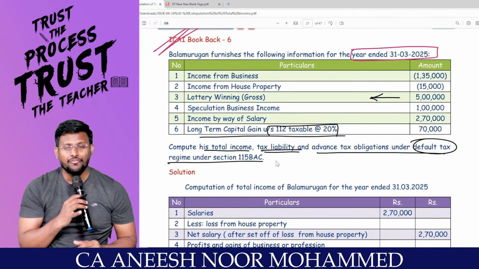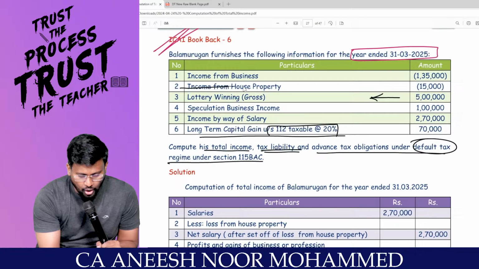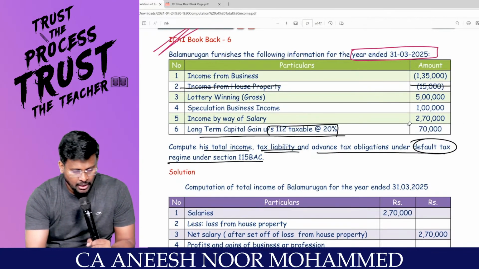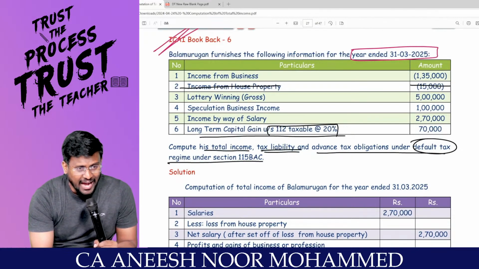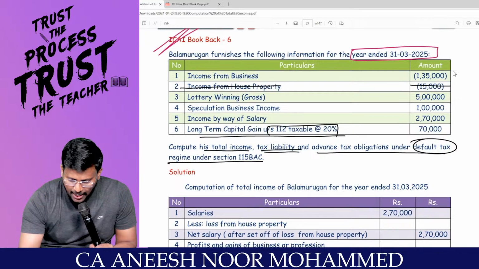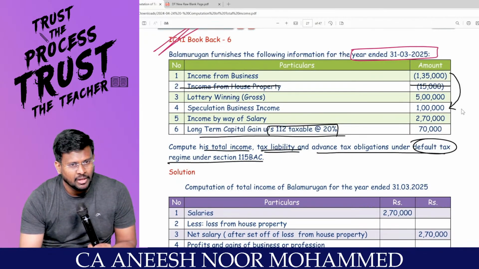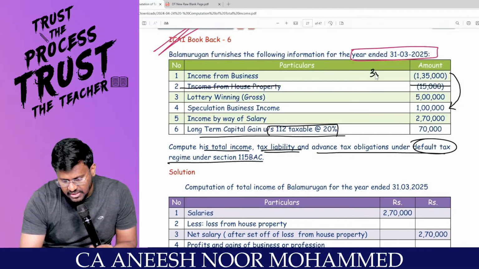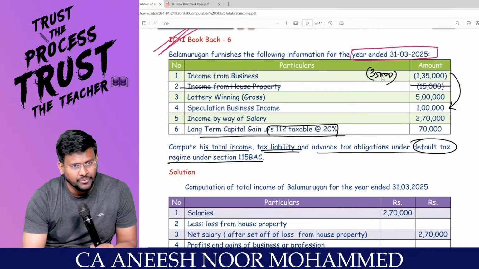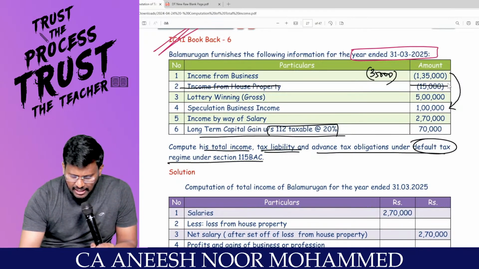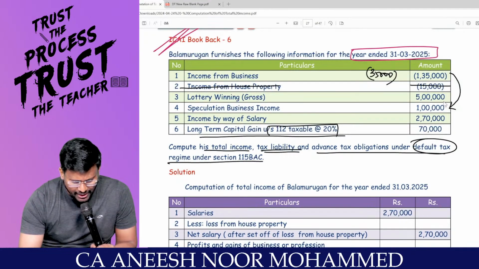Under the default tax regime, there is no concept of loss from house property. Point number 1. Clear? Then I am having income from business loss 1,35,000. I have speculation business income. Now I am doing intra-head adjustment, right? Still there will be a loss of 35,000. Correct? Sir, I am having winnings from lottery.